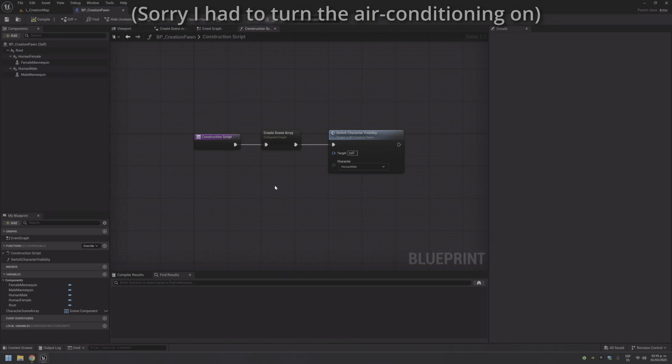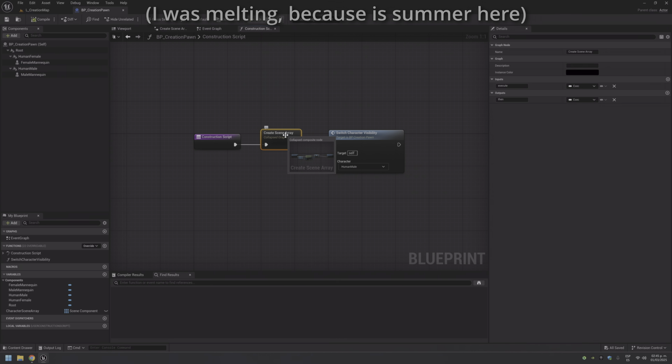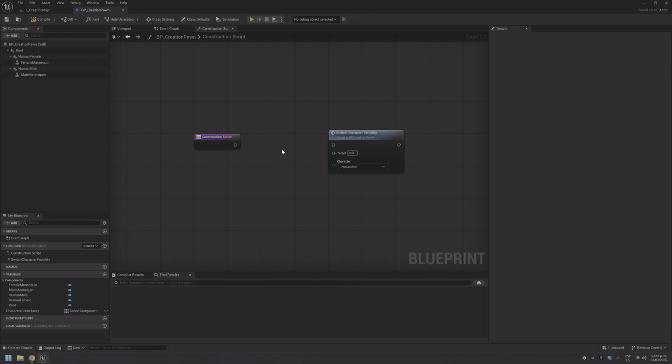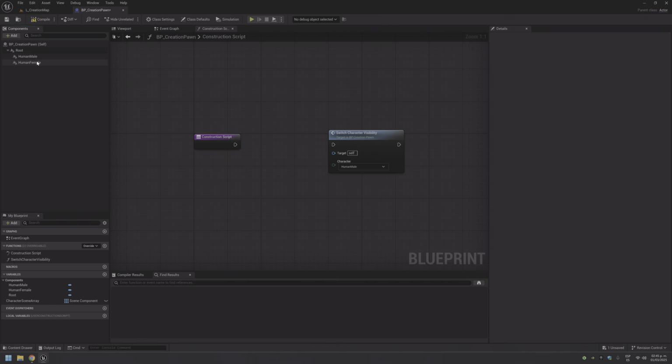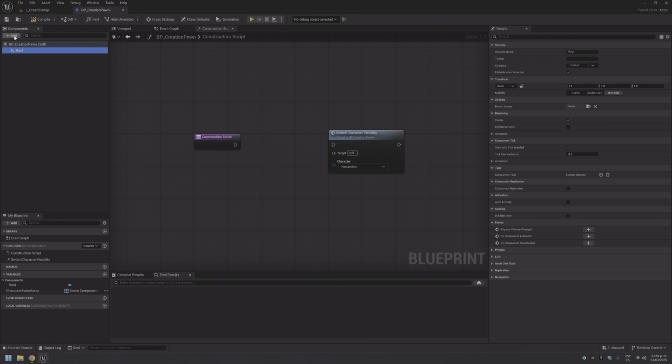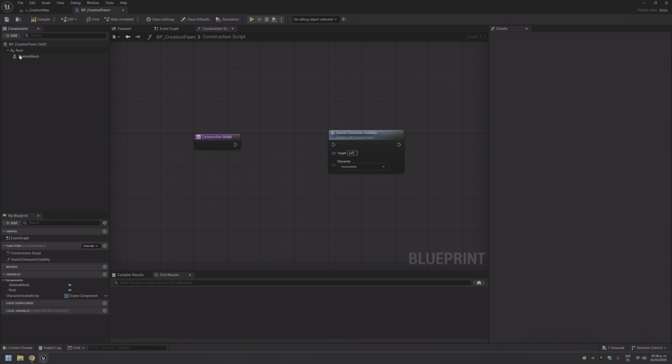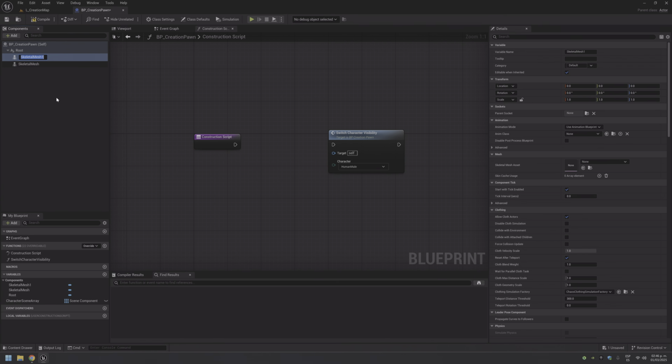First, we need to delete the scene array creation and rebuild the setup from scratch. So, it's gone. For the mannequin, there are two nested skeletal meshes, and for the metahumans, two sets of 3 nested skeletal meshes. Give me a second and I will show you. Four skeletal meshes. Select the root and add 4.